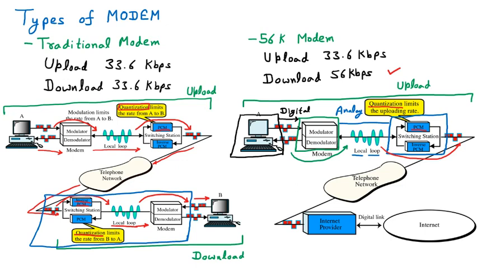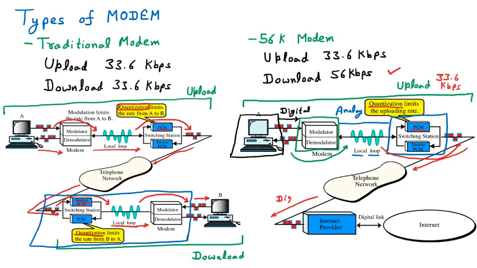Because of this quantization, we know that the speed of upload is 33.6 kbps. That we already discussed. This whole telephone line which is moving from one telephone exchange to another is digital. So digital data is traveling.